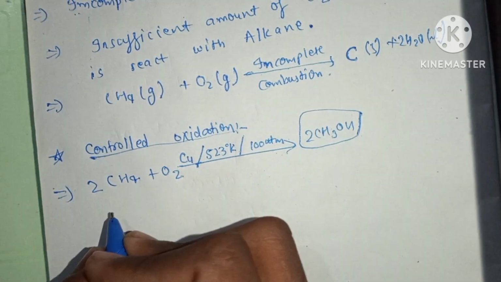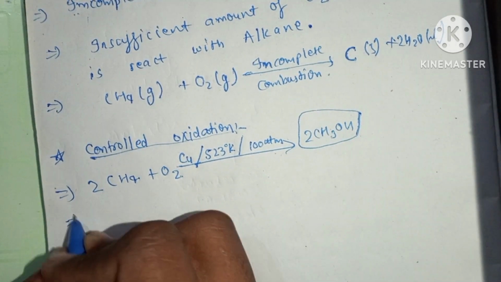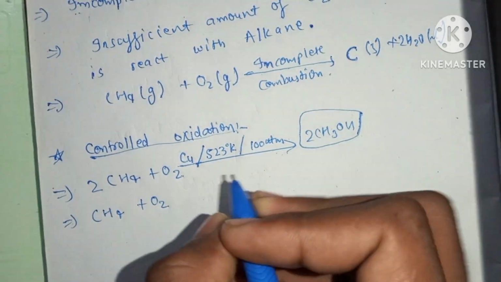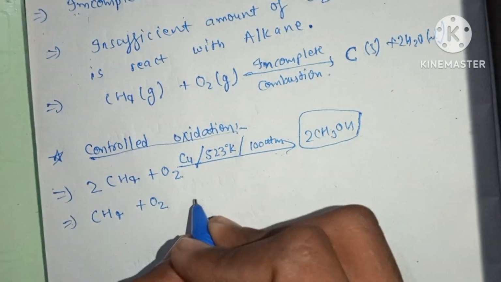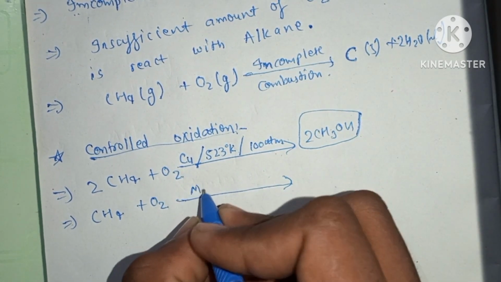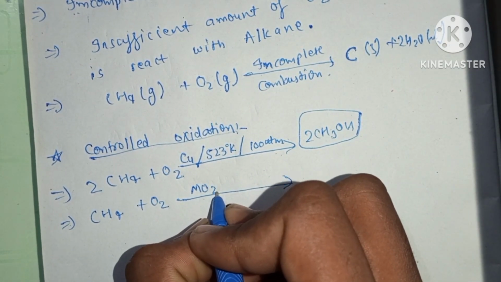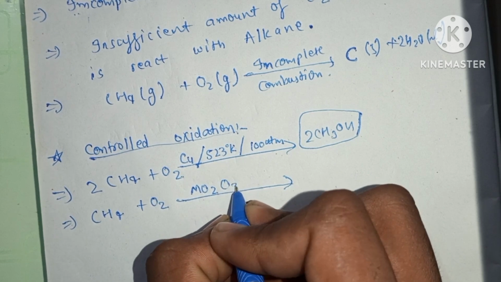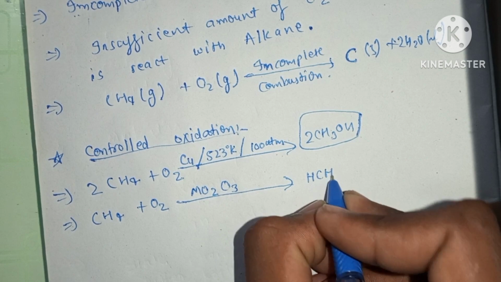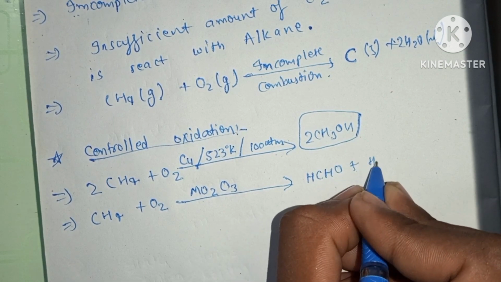For the preparation of aldehyde, we also take an alkane, and in the presence of oxygen and a special catalyst, which is Mo2O3, it will form an aldehyde group plus water.